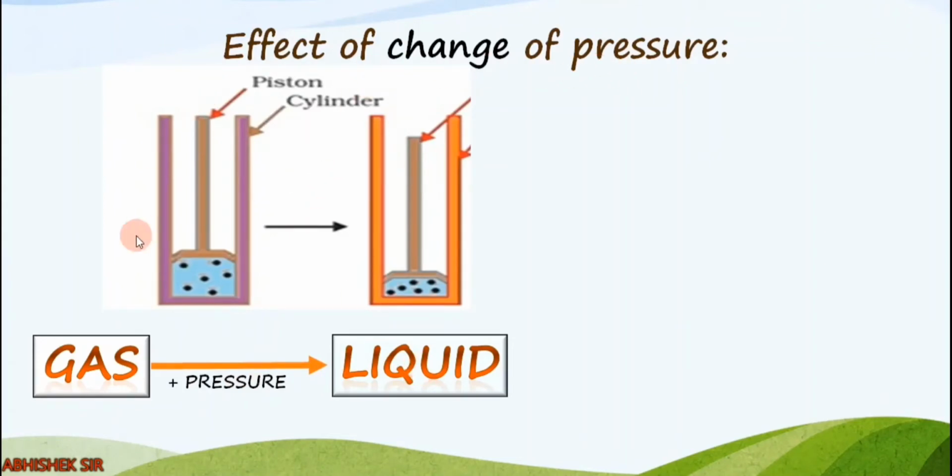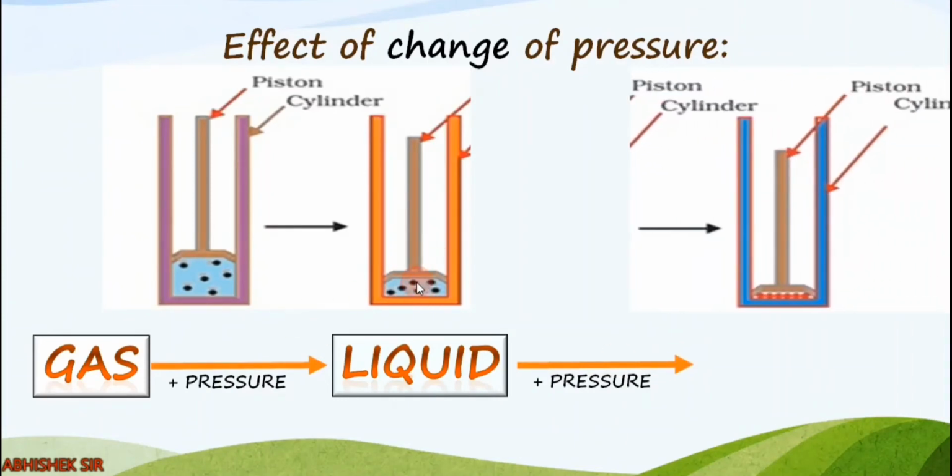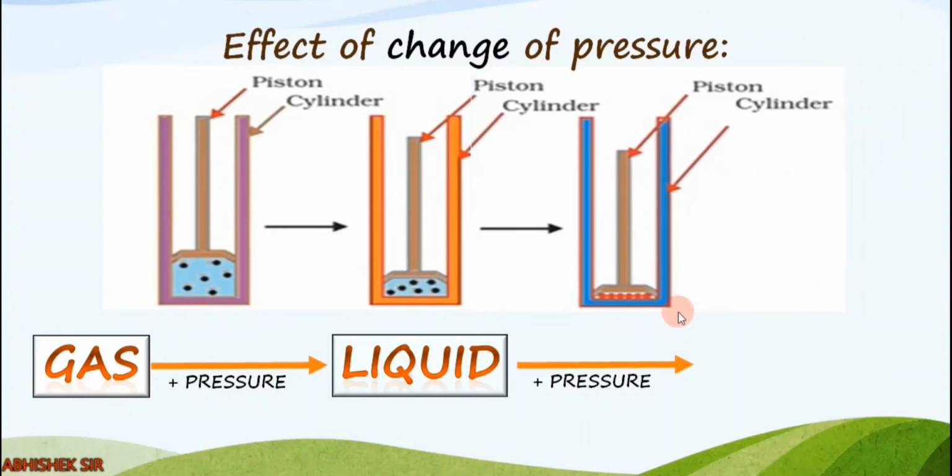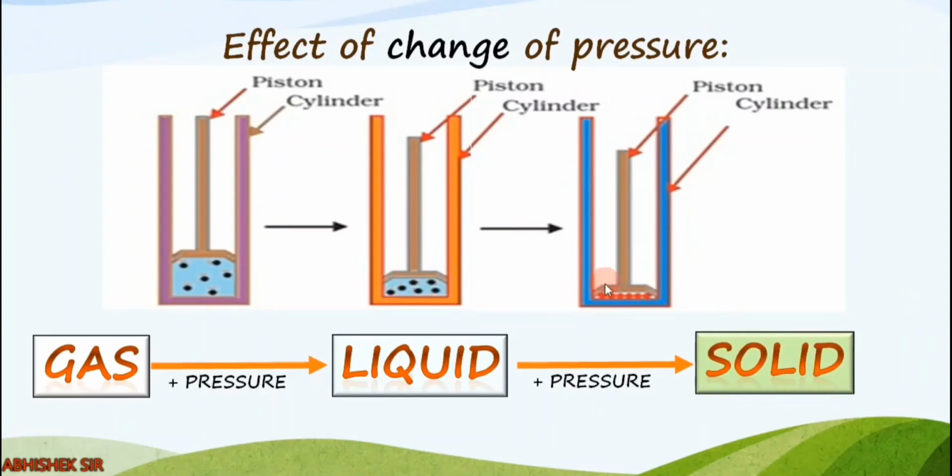So what is the effect of change of pressure in gas? If pressure increases, gases turn into liquid. Clear? Now if again we add pressure, what will happen? तो और जो intermolecular space है वो कम हो जाएगा. You see like this. यहाँ पे देख सकते हो. You can see over here uniform arrangement. What happened? Due to increase in pressure, the particles were arranged very perfectly, and what happened? That converts into solid. So gases when pressurized changes into liquid, liquid when pressurized changes into solid. So this is the effect of change of pressure on the states of matter.